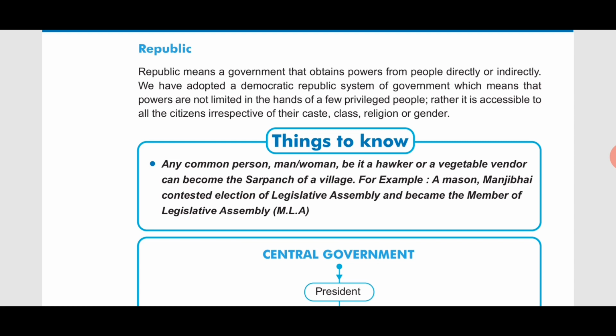We have adopted a democratic republic system of government, which means that the powers are not limited to the hands of a few privileged people. Rather, it is accessible to all the citizens irrespective of their caste, class, religion, or gender. So, republic means all the people of India are equal and they have the right to select their own representatives, and everyone is the same in the eyes of law or the government, right? The power is not in the hands of a few privileged people.